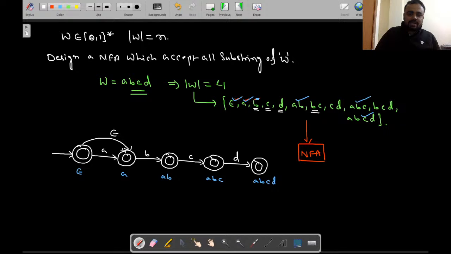So if we take the epsilon move, here B is accepted, right? Here BC is accepted, and here BC is accepted. Again, if we are taking the epsilon move over here, then here C is accepted, and here CD will be accepted.